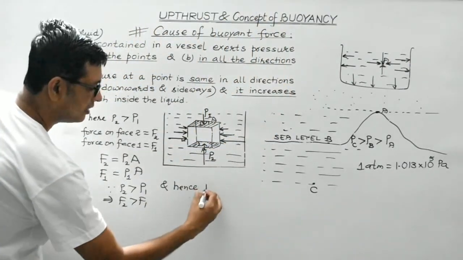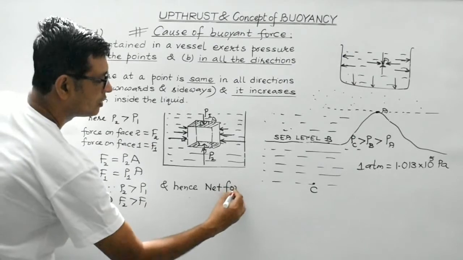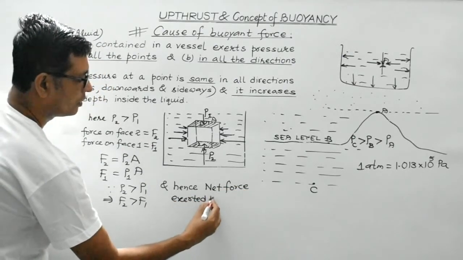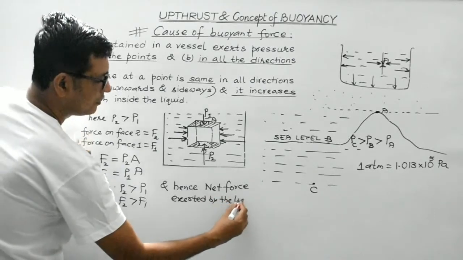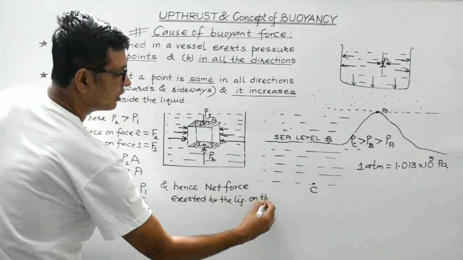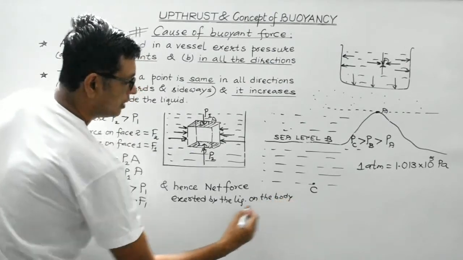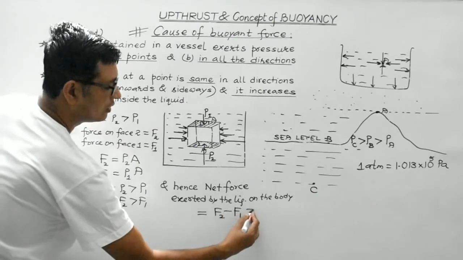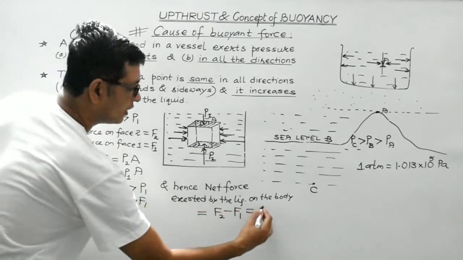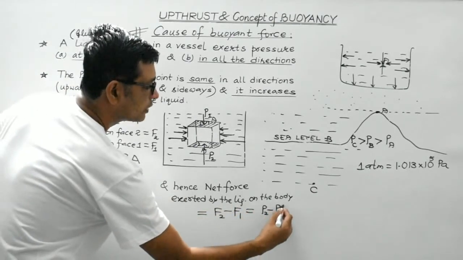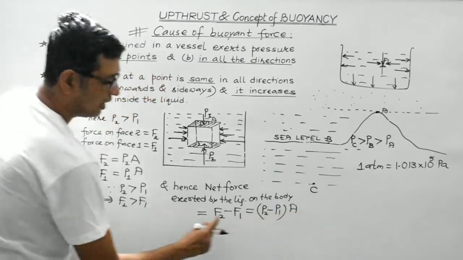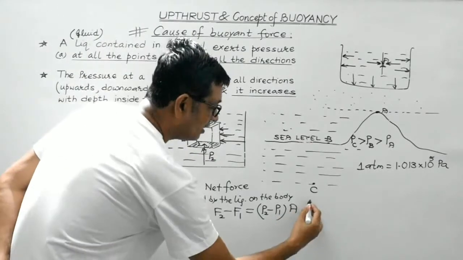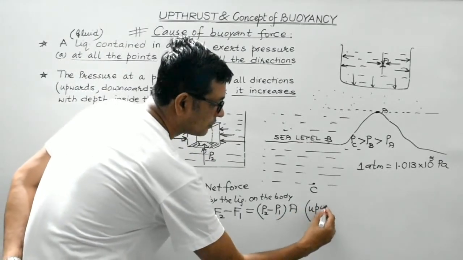So students, net force exerted by the liquid on the body would be equal to F2 minus F1, which is equal to, if we substitute this value, P2 minus P1 into A. And F2 being greater than F1, net force will be directed in the upward direction.